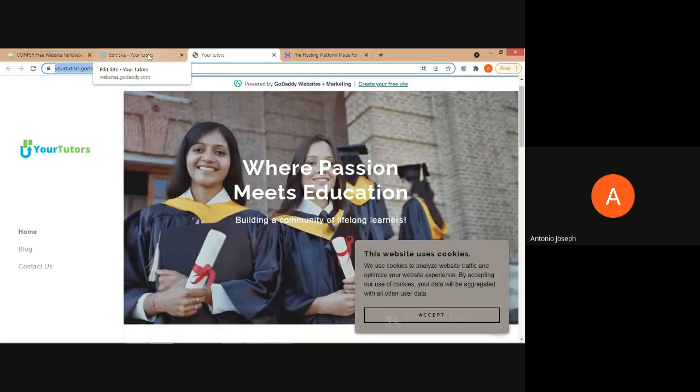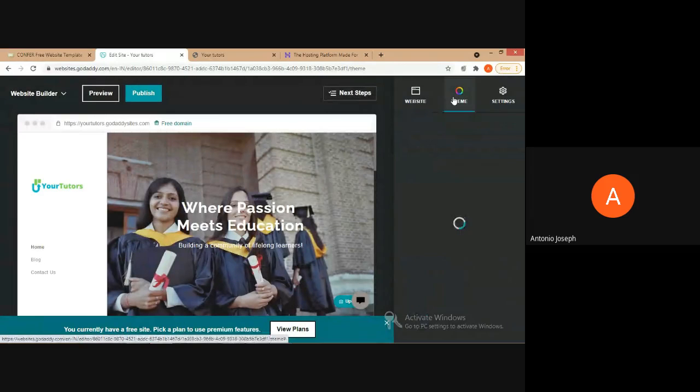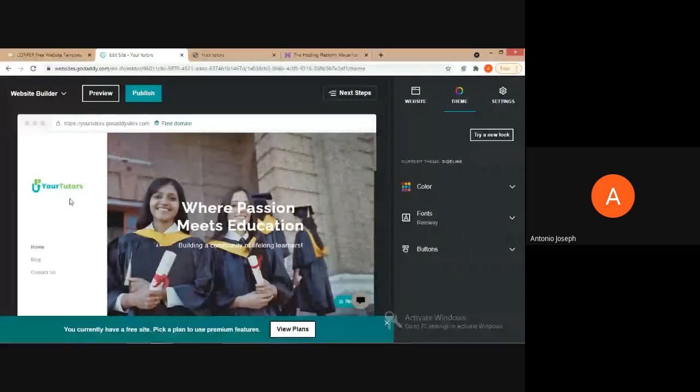So now we can choose the theme, because the icon of Your Tutor has already been uploaded in GoDaddy. That's why they have taken that as the default one. So we can try for a new look. Okay. If we wish, we can change the theme also.